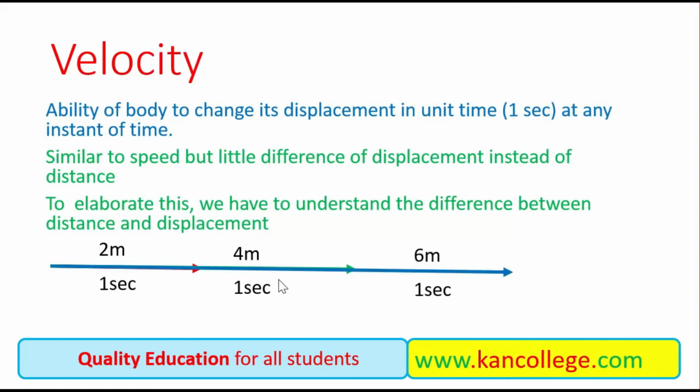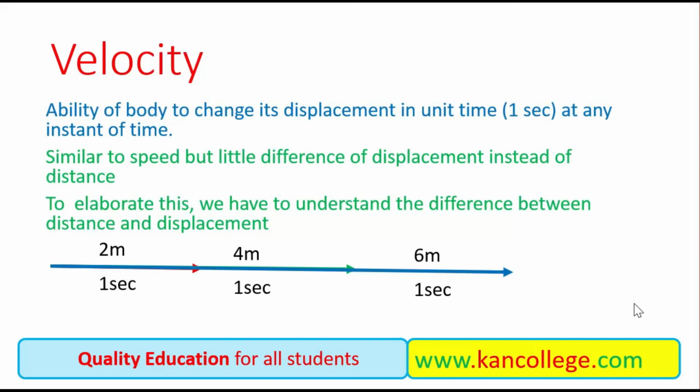In the next second, change of displacement, it was actually displaced in the previous second 4 meters. Now in this second it is displaced 6 meters from its initial position. So change in displacement is again 2 meters in 1 second.